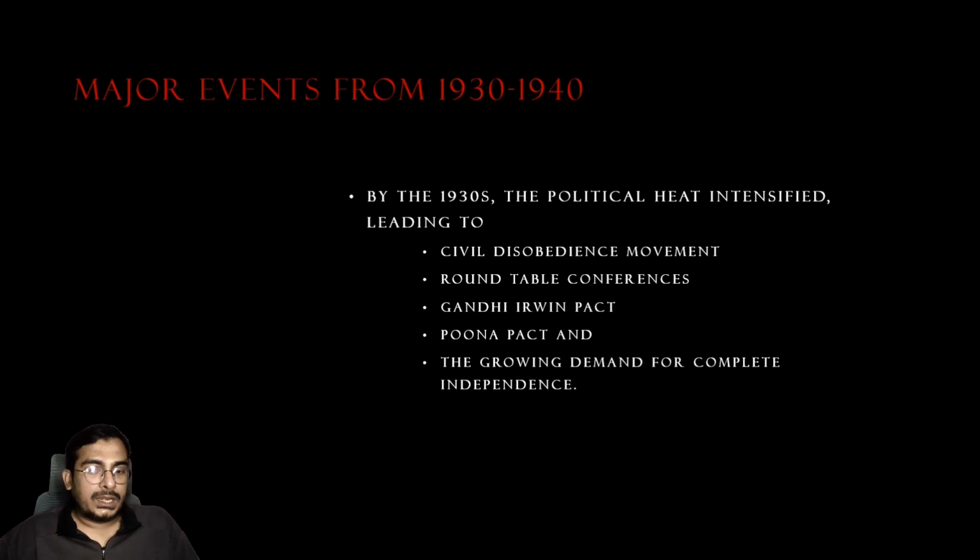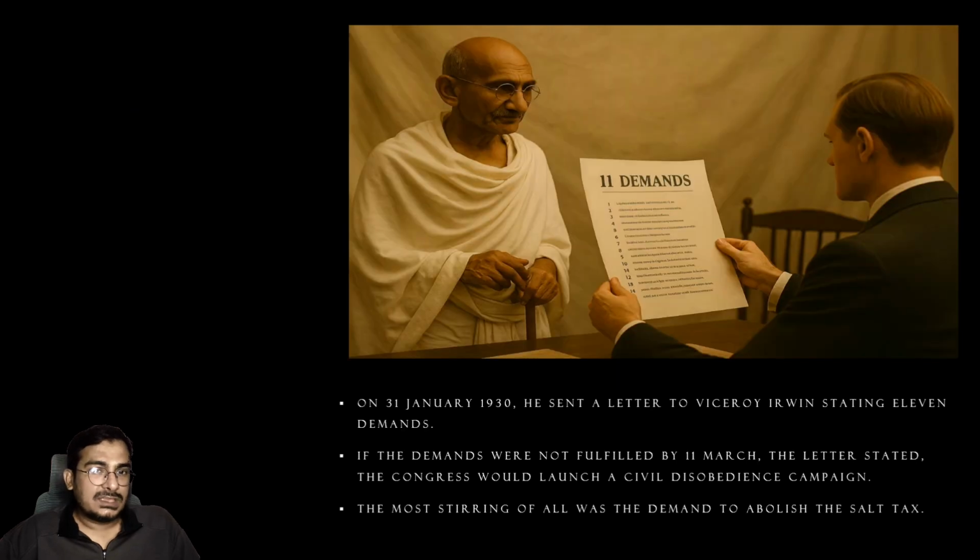And on January 31st, 1930, Gandhi came up with 11 demands that he gave to Lord Irwin. One of those demands was that he wanted Irwin to abolish the salt tax. He said the salt that is manufactured is from India. It's from Indian waters. It's done by Indians. So why would the British collect tax on salt?